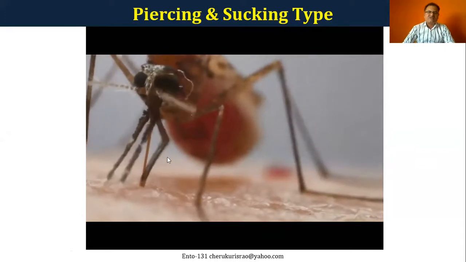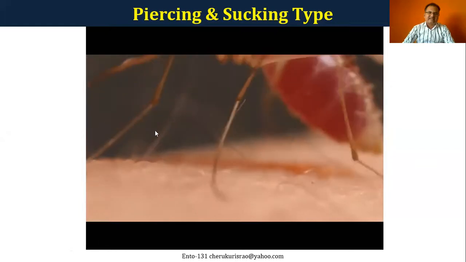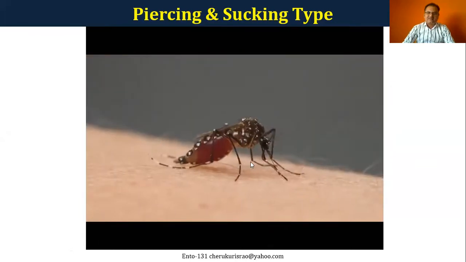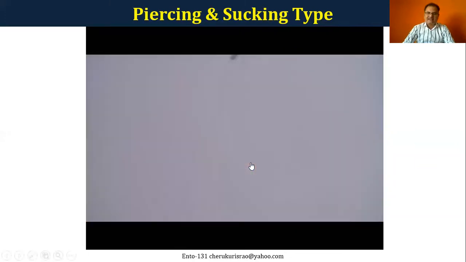Yes. So here you can see these are the stylets, and the labium is forming some kind of rostrum structure, in which the mandibular stylets and maxillary stylets are rested during the resting stage.